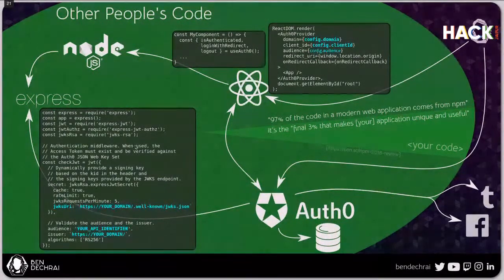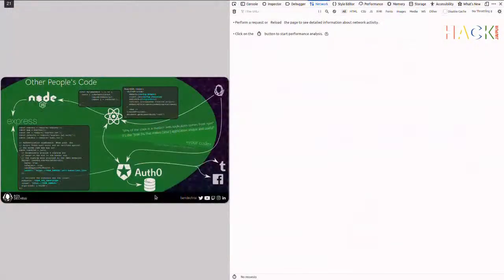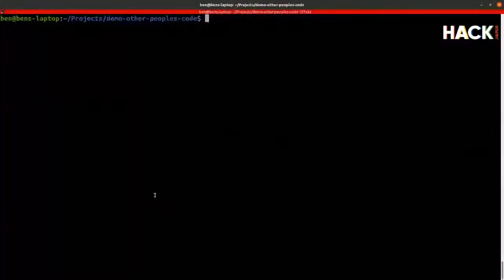And you can see here from the blue components, the amount of code, I don't know, it's probably more than 3%, but there's a lot more going on behind the scenes in the library. The amount of code that you need to modify from the quick start that we'll go through in a second is very minimal. So let's jump straight into the demo now. Oops, wrong key. Let's switch to here.